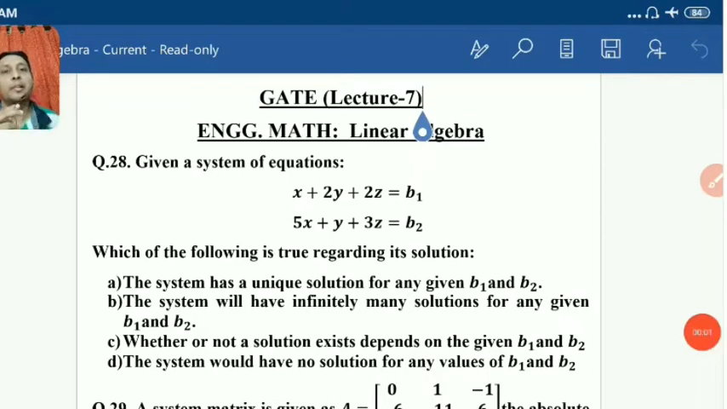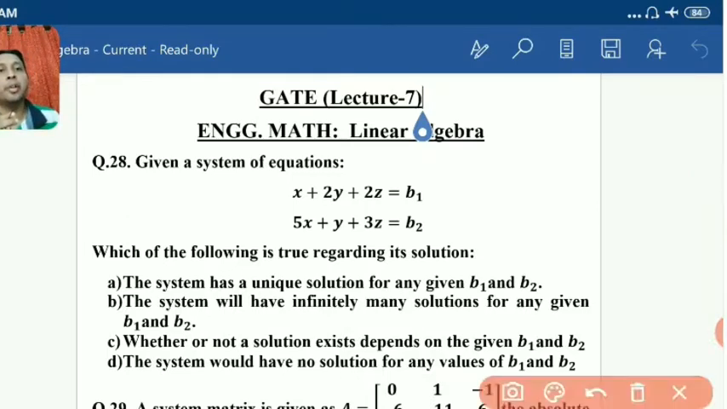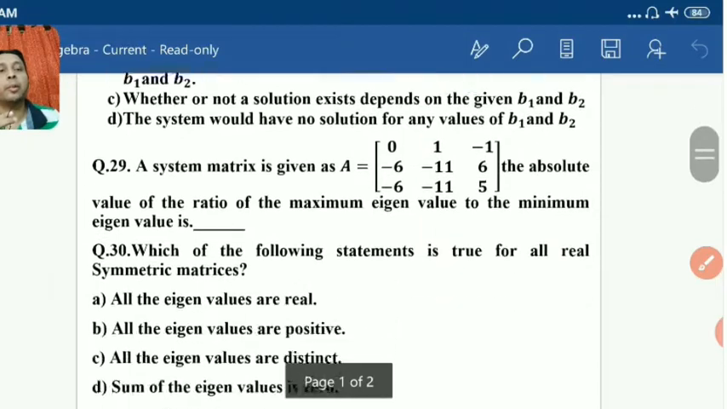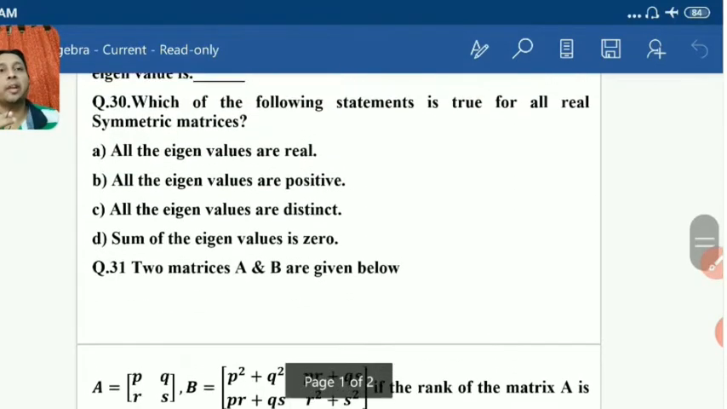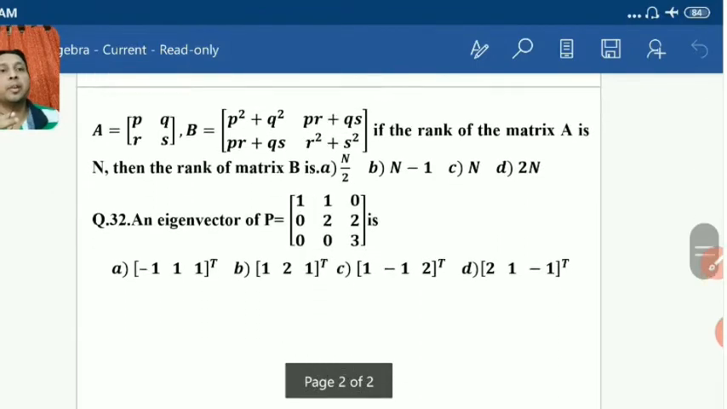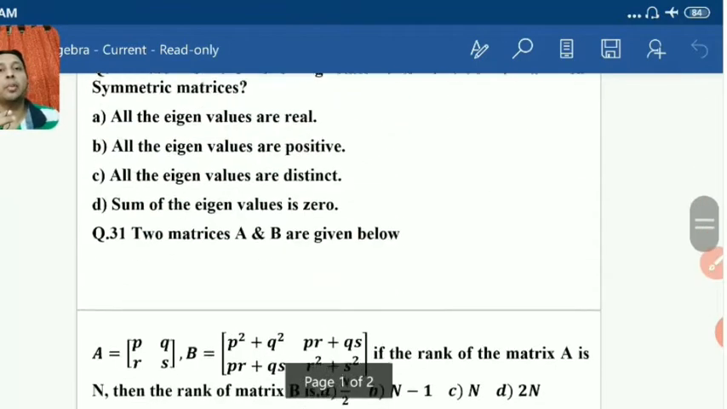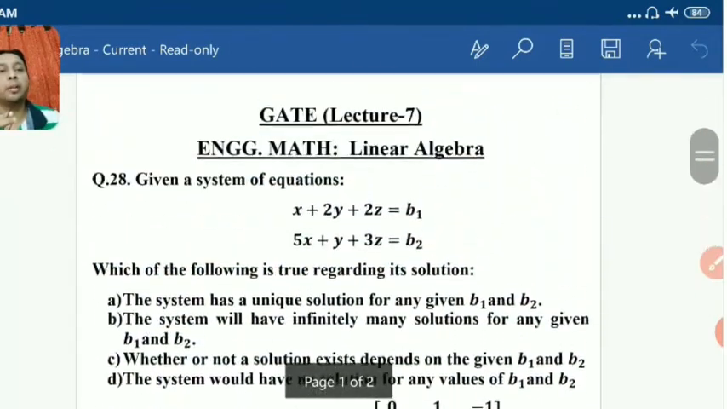Okay, students, let's welcome you once again to lecture 7 of the GATE Engineering Math lecture series. We'll continue with question number 28. I have taken some questions on simultaneous equations, absolute value of eigenvalues, eigenvectors, some statements, and rank. Up to 32 we'll try to complete today.